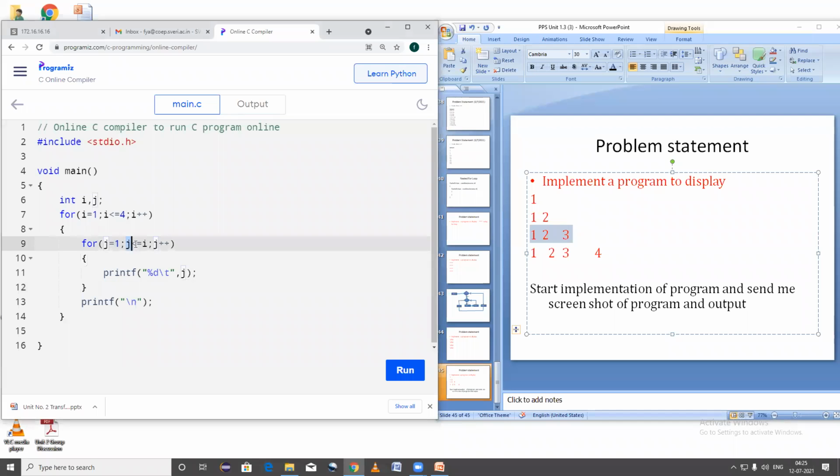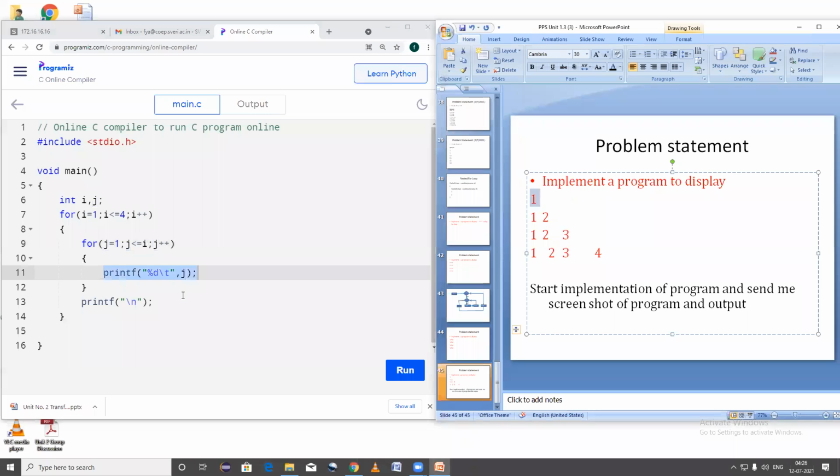Now here, 1 is less than or equal to 1. The condition is true. What is the value of j? The value of j is now 1. And what is the value of I? That is also 1. If the condition is true, it executes this statement, it will print 1 as output. Now the value of j is incremented with j plus plus, so 1 plus 1, 2. Now here when the value of j is 2, 2 is less than or equal to 1.